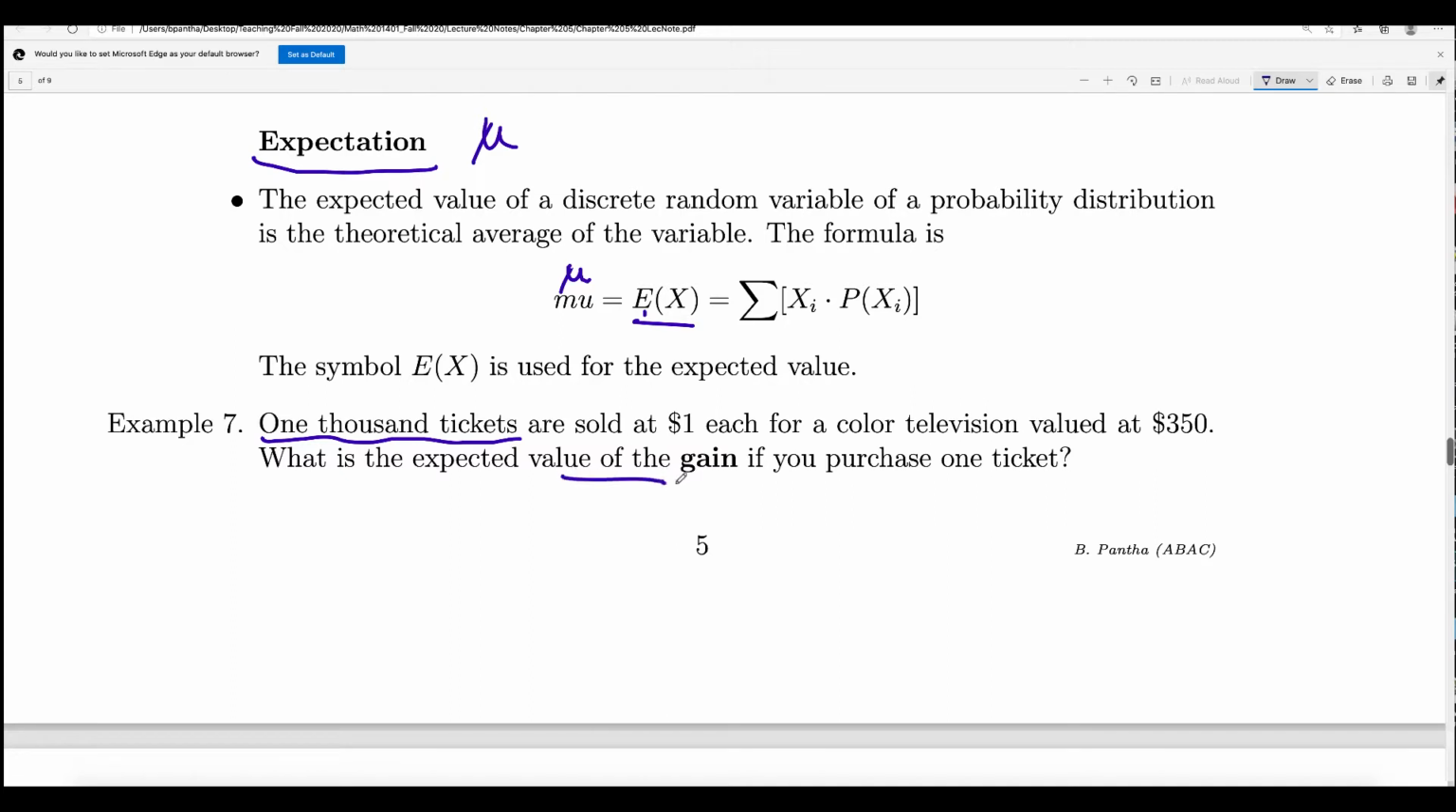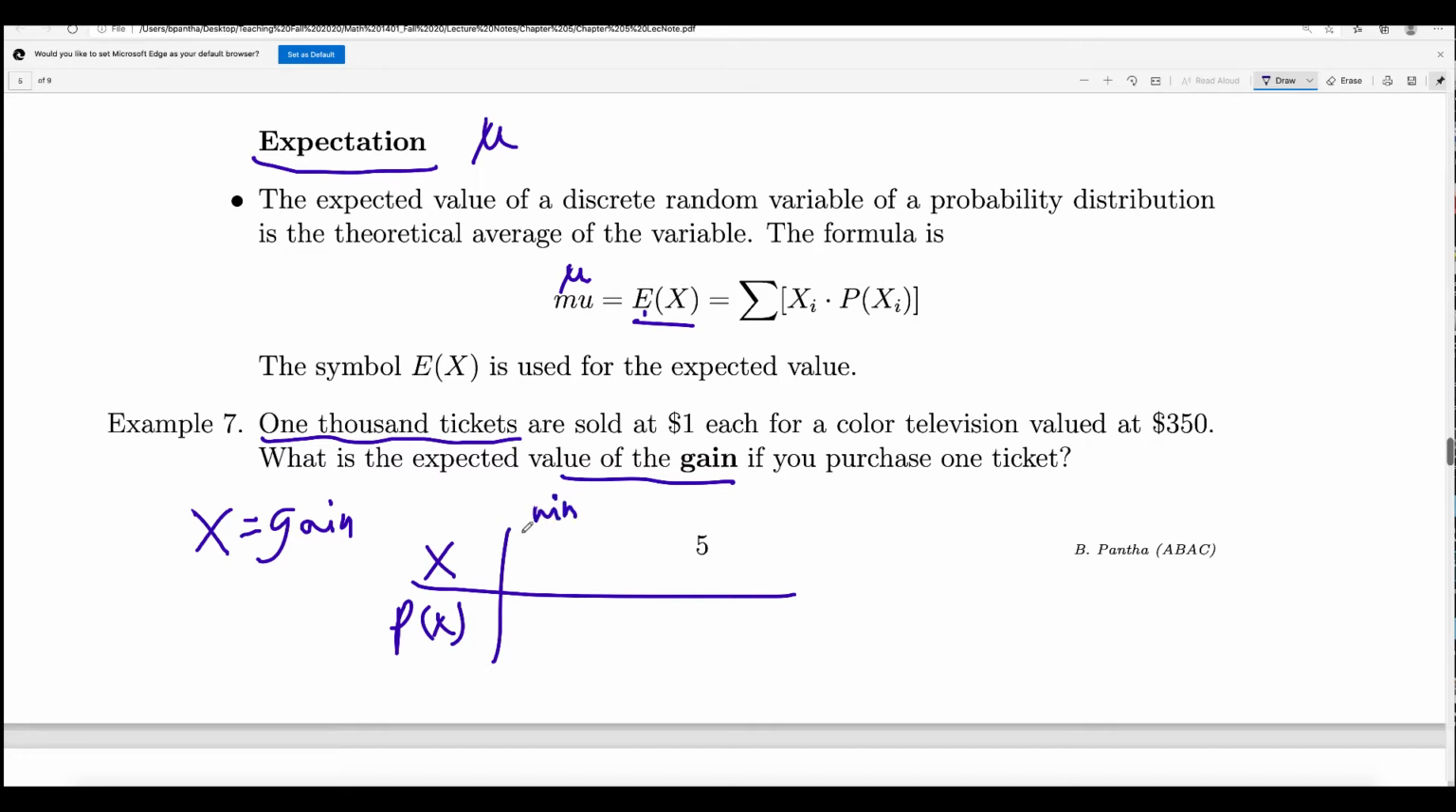You want to find the expected value of gain. Let's say x equals gain. What are the values of x and what are the values of px? So let's write down x and px. Suppose you win. Let's say x is net gain. If you win the first prize, what is the net win? It will be 349, right? Because you will win the television that costs $350, but you spend $1 to purchase that. So the net win will be 349.